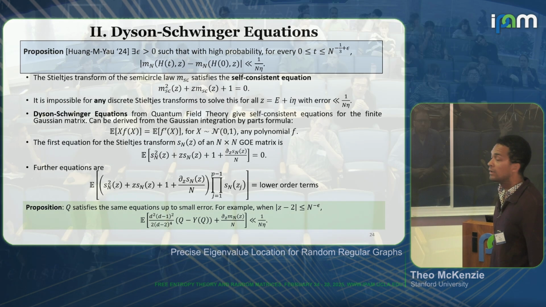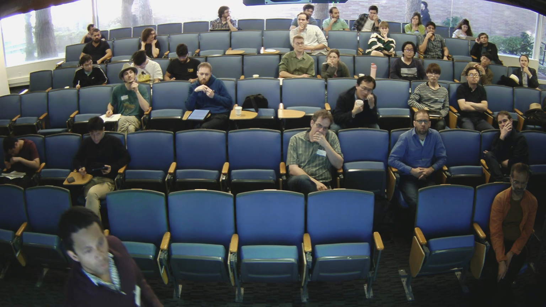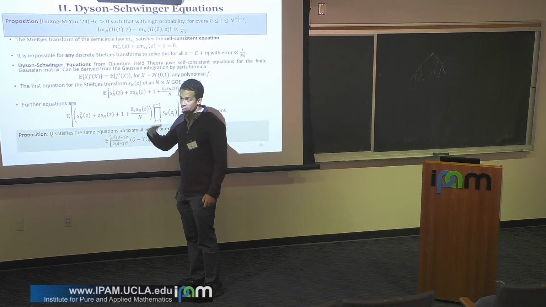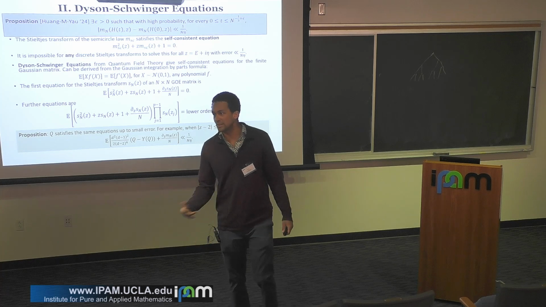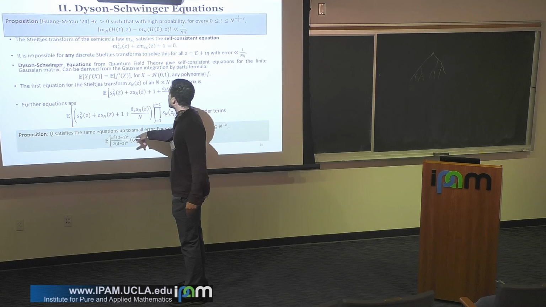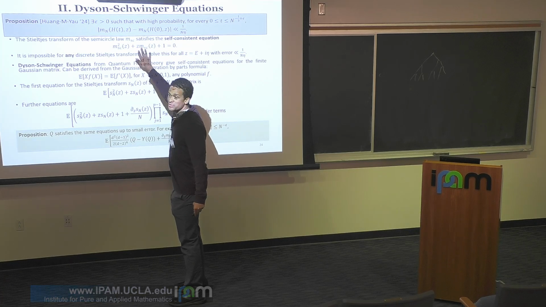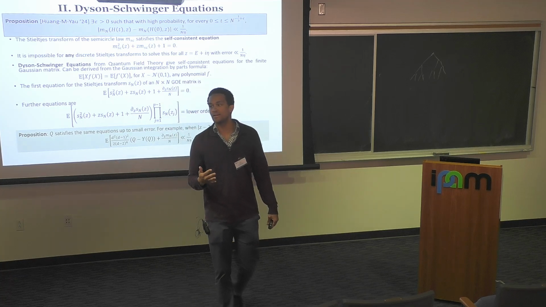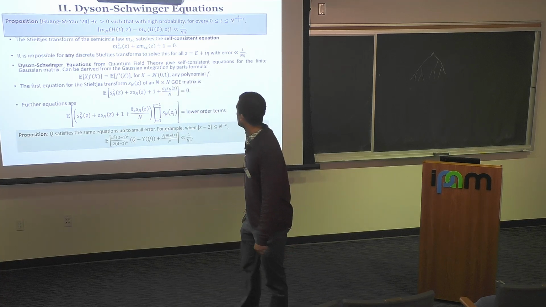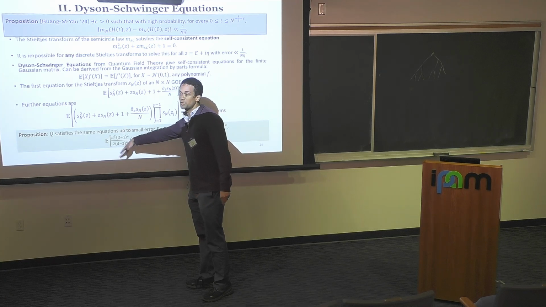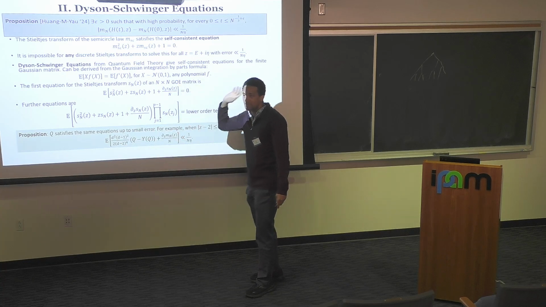So these are equations for GOE, or is it for the graph? The equations come from GOE, but the point is that Q, which comes from our graph, satisfies basically the same type of equations. The equation that we're looking at isn't this one specifically. It's this Q minus YQ, which is also satisfied by the GOE, right? But modulo some extra factor, we can get the same thing to work.